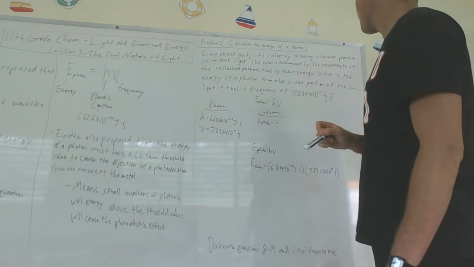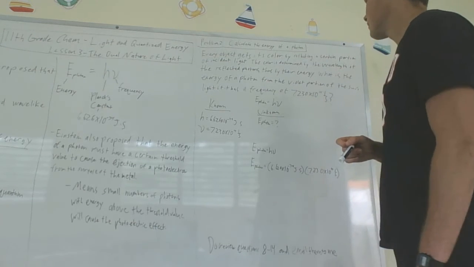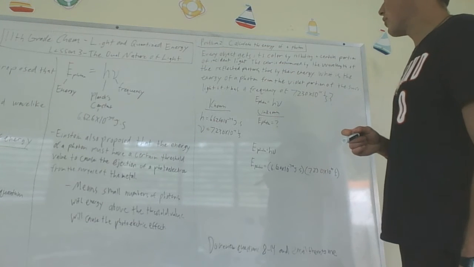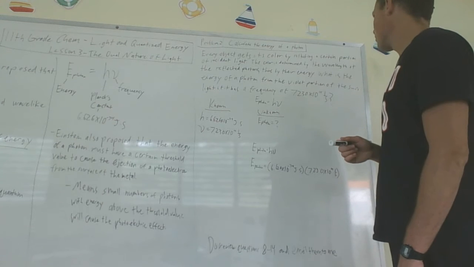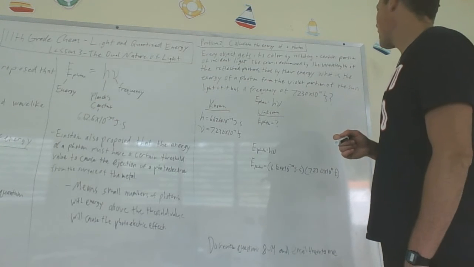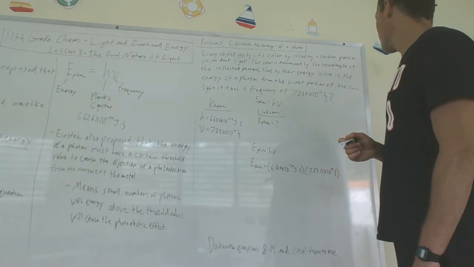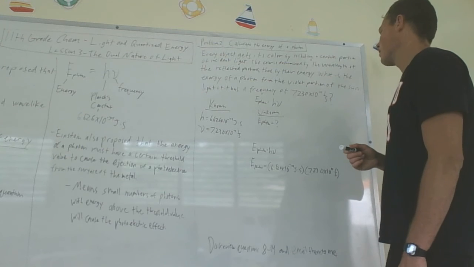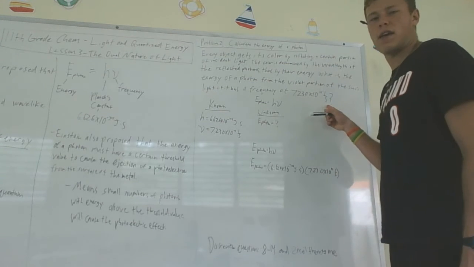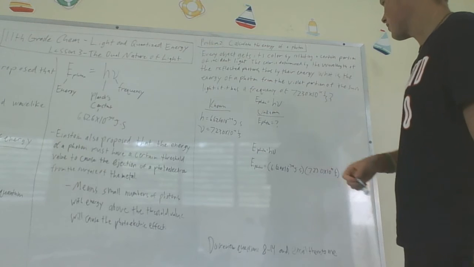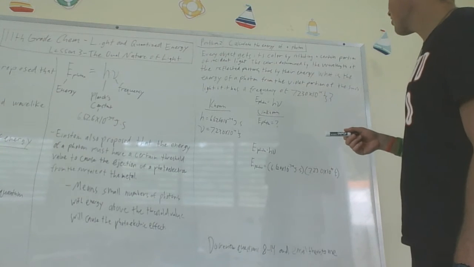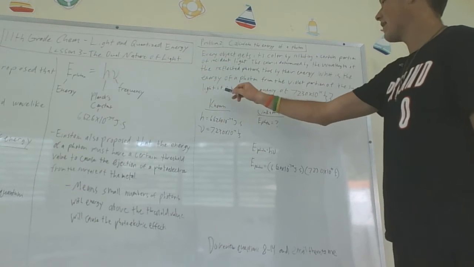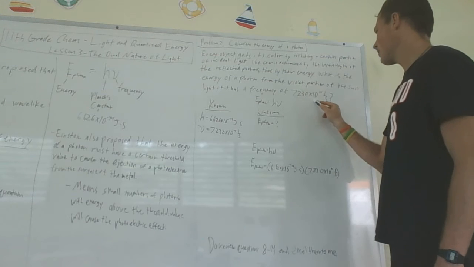Every object gets its color by reflecting a certain portion of incident light. The color is determined by the wavelength of the reflected photons, thus by their energy. What is the energy of a photon from the violet portion of the sun's light if it has a frequency of 7.230 times 10 to the 14th, 1 over seconds, which is a hertz. Remember, seconds to the -1, 1 over seconds.